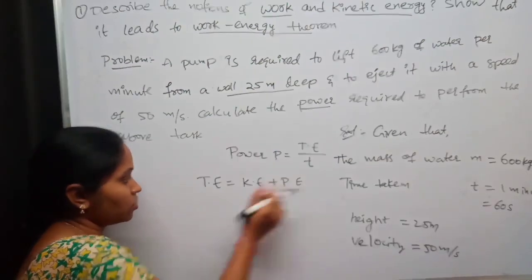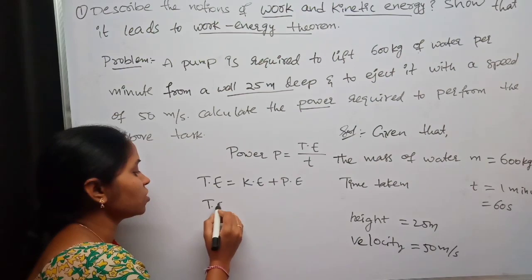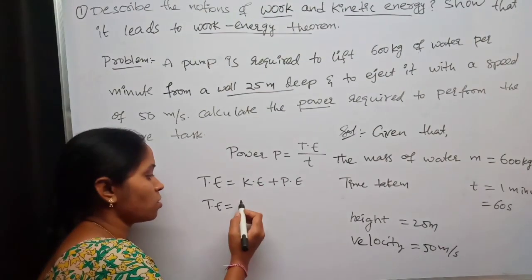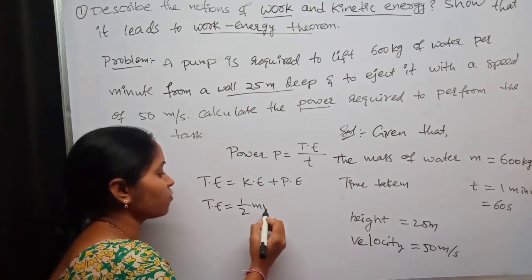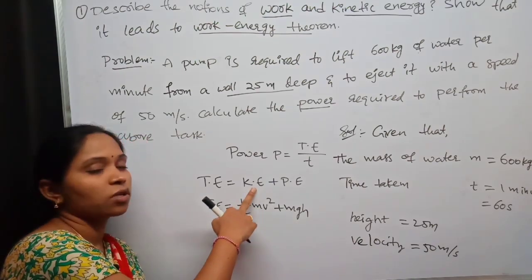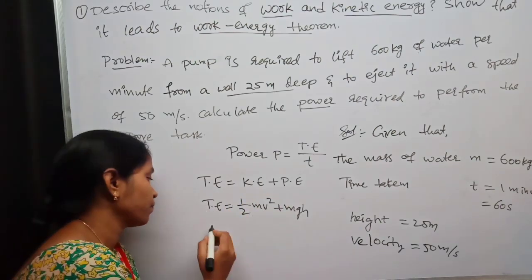So the total energy here is equal to half mv square plus mgh. Half mv square is kinetic energy, mgh is potential energy.